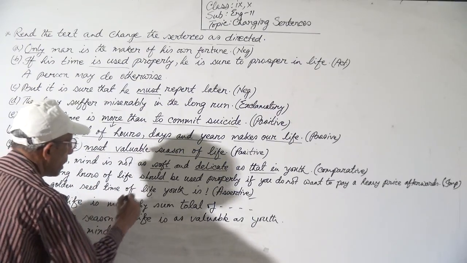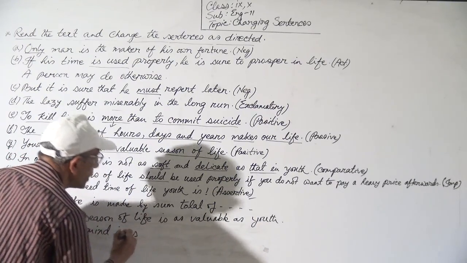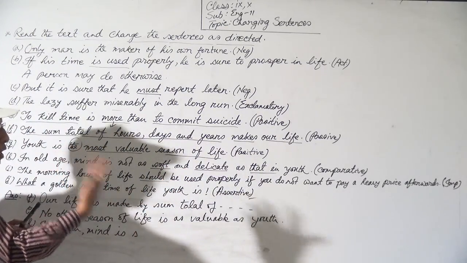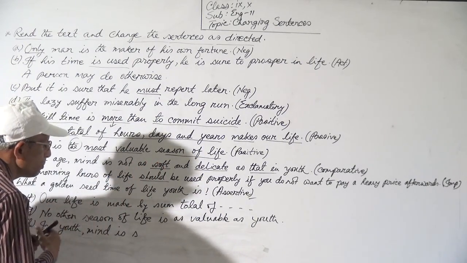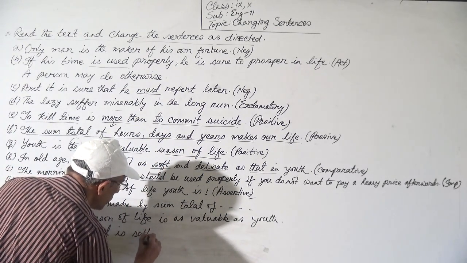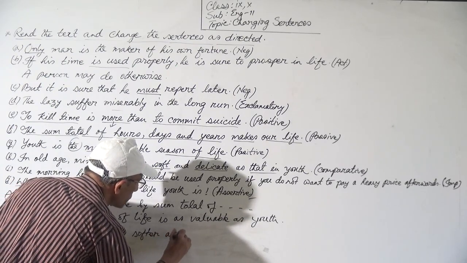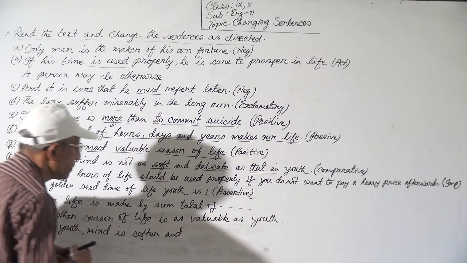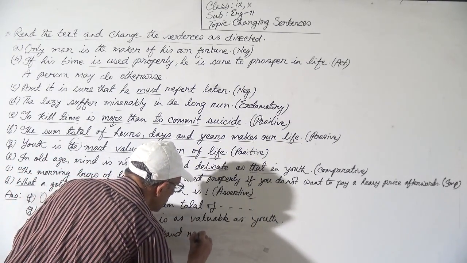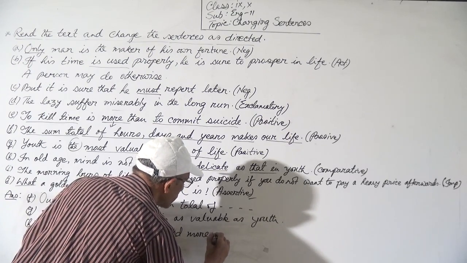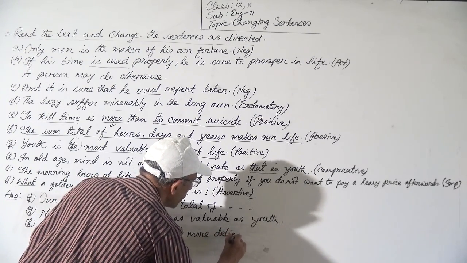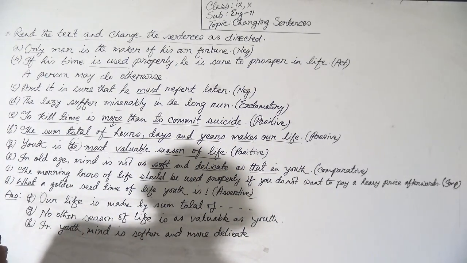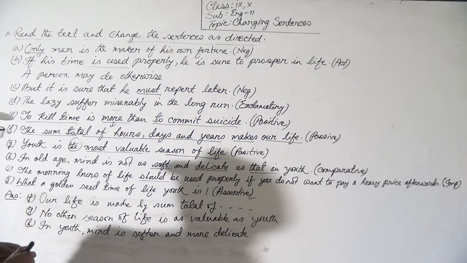Soft will be softer in comparative form, because this is in positive form. You have to make it comparative. So soft will be softer, and delicate will be more delicate. Is softer and more delicate. In youth, mind is softer and more delicate.